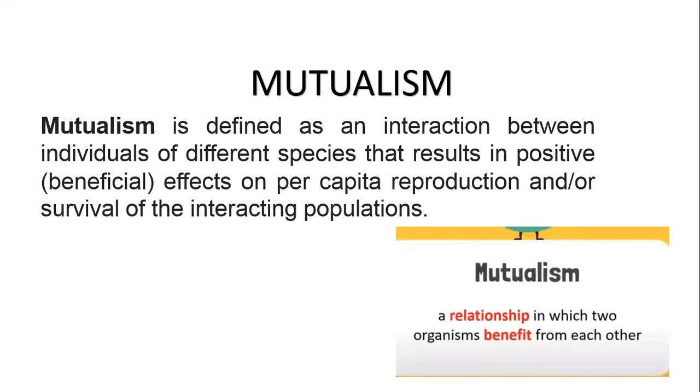In easy words, a relationship in which two organisms benefit from each other, such as a buffalo or a cow has many flies flying around their bodies. A bird eats those flies. In that case, the bird is having its lunch and the buffalo is getting rid of the flies.